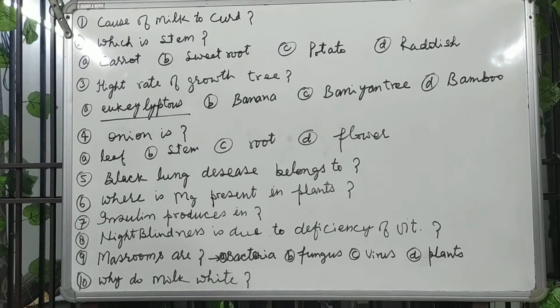In a plant there is chloroplast, in chloroplast there is chlorophyll, and chlorophyll is produced with the help of magnesium. That is, magnesium is present in chlorophyll.